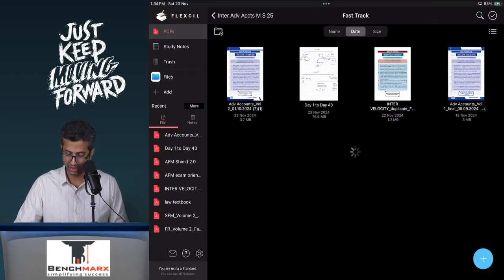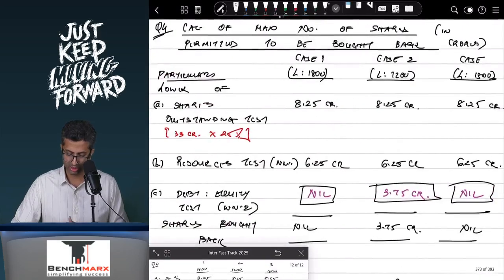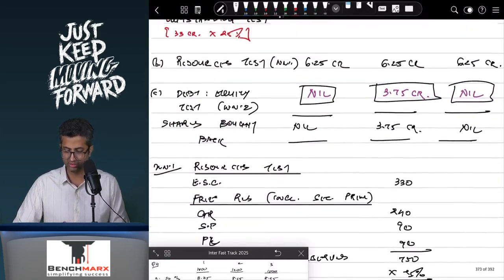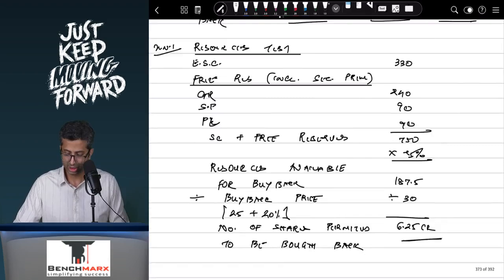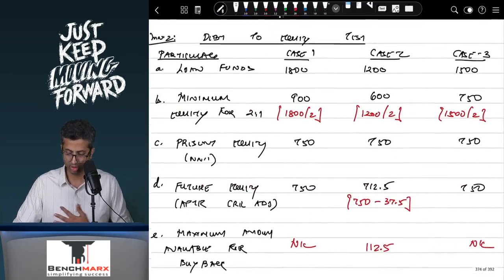If we just verify this over here once, let's say question number 4, you can see 3.75 crores to be verified if this is in a fair board note that we usually have. So over here, this is your overall working.